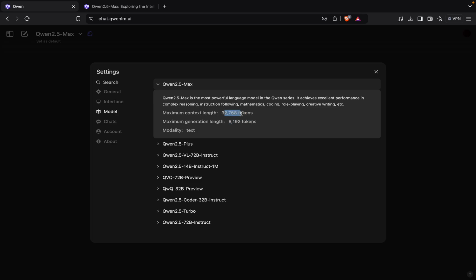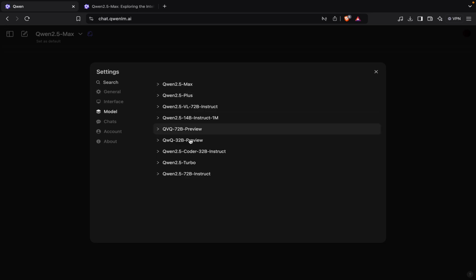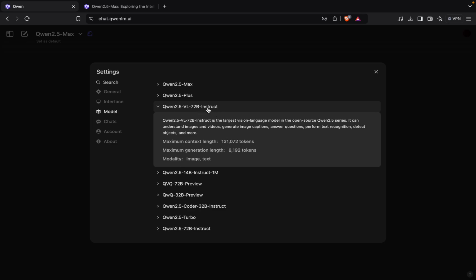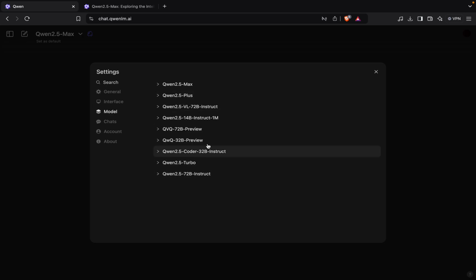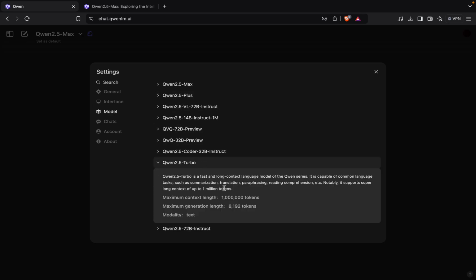It is 32,768 tokens, with maximum generation length 8192 tokens. For 72 billion, you can see 131,000. In Plus also it is 131,000. In the Turbo model it is 10 lakh tokens. As you can see, it is the fast and long context language model of the Qwen series.